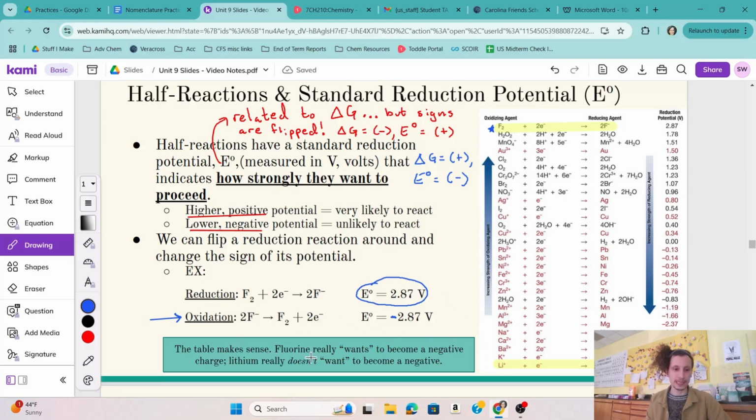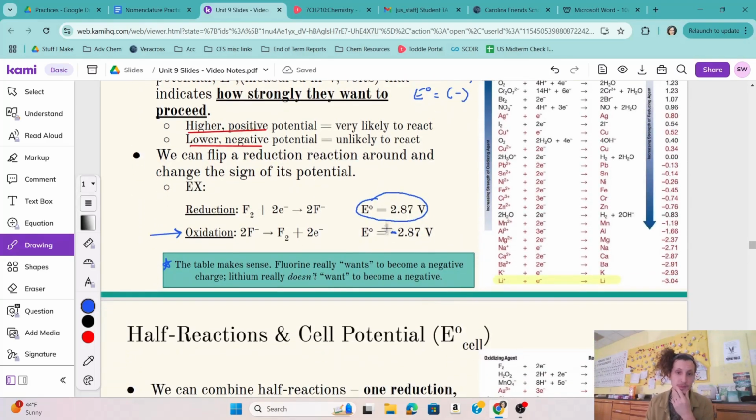And this table makes sense. This note down here, I'm just identifying that fluorine loves making a negative ion. Lithium really likes being a positive ion. It doesn't want to go back to being neutral. So we can see its really negative reduction potential saying lithium does not want to turn back into a neutral atom. It wants to stay a positive cation.